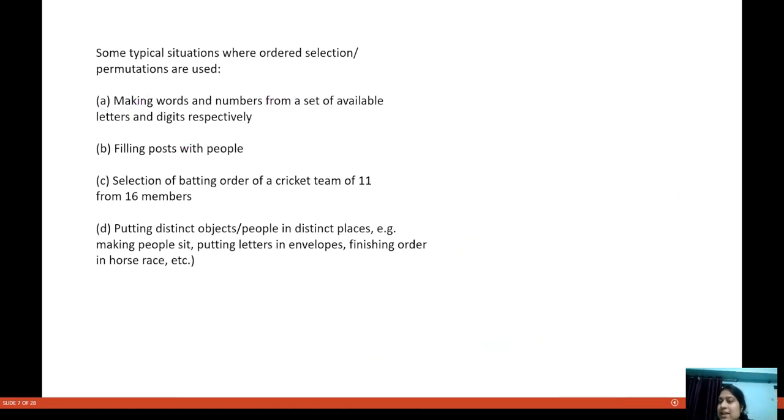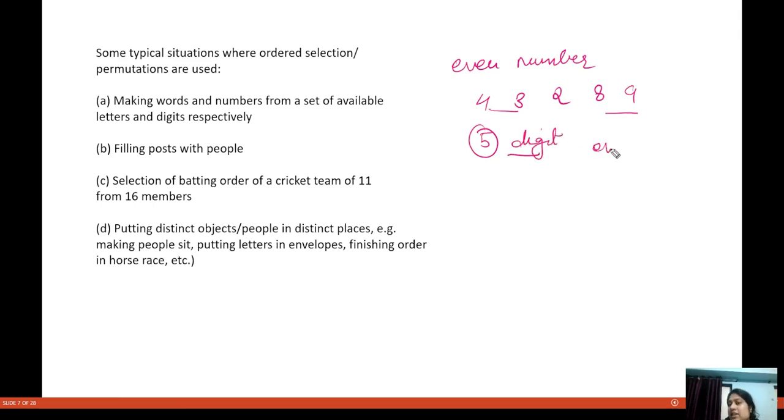Now see, this question can be very handy if we have to find even numbers. For example, if anybody is asking you that you are given these digits 4, 3, 2, 8, and let us say 9. These are five digits, and somebody asks you how many three digit even numbers can be formed out of these numbers. No restriction on anything. You want to repeat, not repeat, there is no restriction on anything.